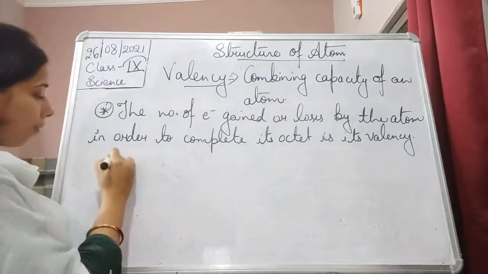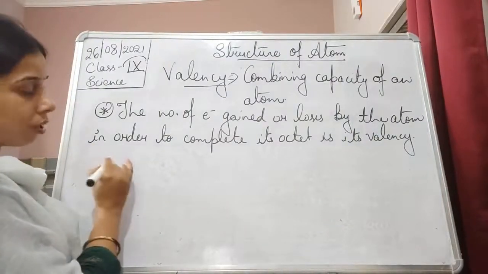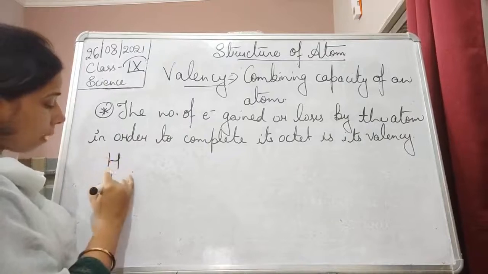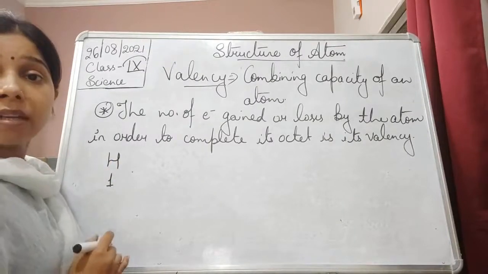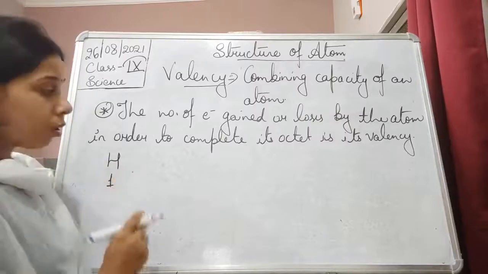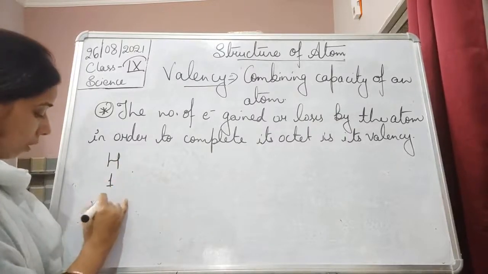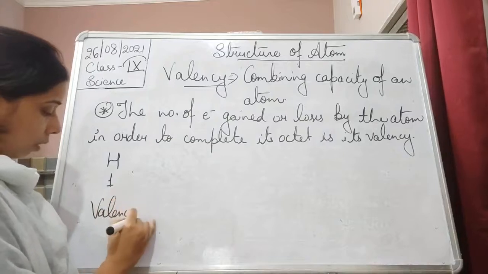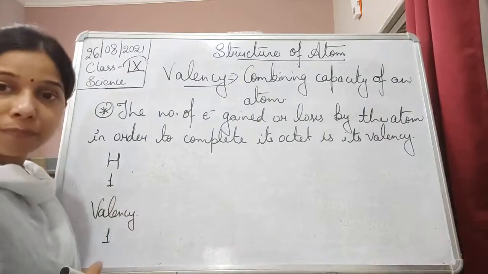Now see here, starting with hydrogen. Hydrogen has atomic number 1. Since it needs one more electron to complete its duplet, its valency will also be 1.